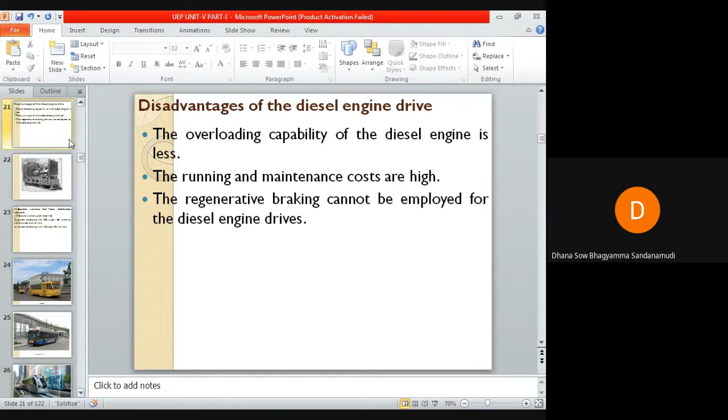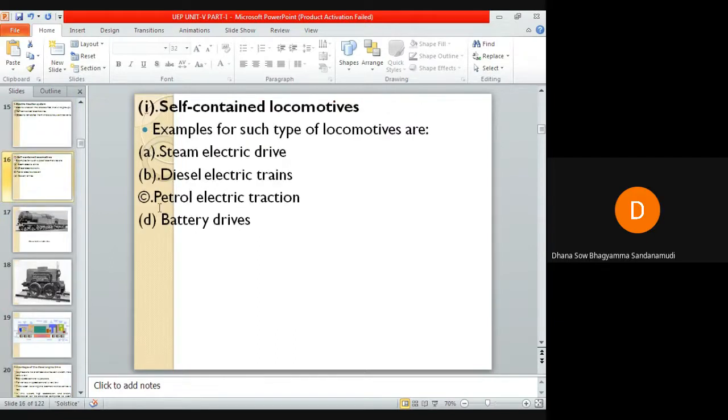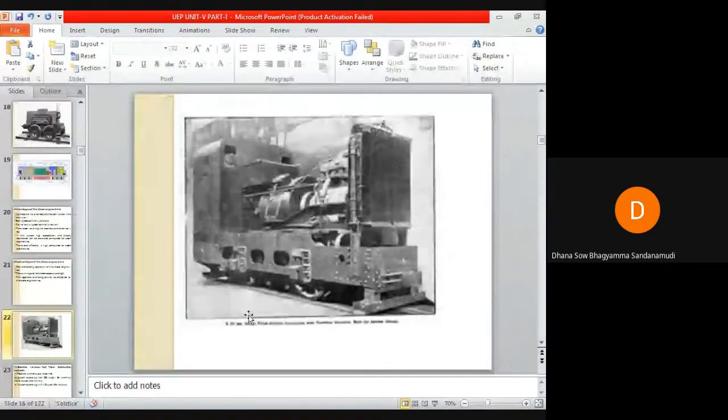Next is petrol electric traction. So this is a petrol engine. This system of traction is used in road vehicles such as heavy lorries and buses. And these vehicles are capable of handling overloads. At the same time, this system provides fine and smooth control so that they can run along roads without any jerks. I'm showing an older image of petrol electric traction.